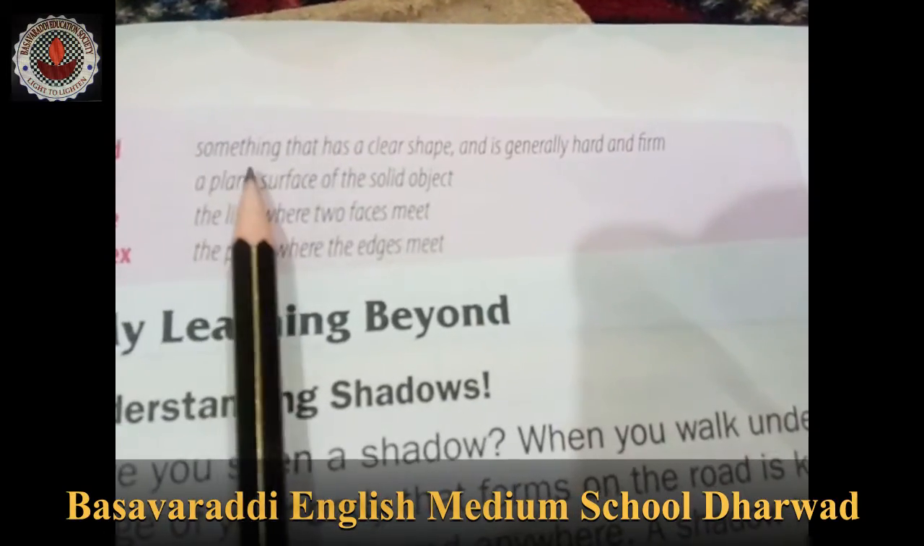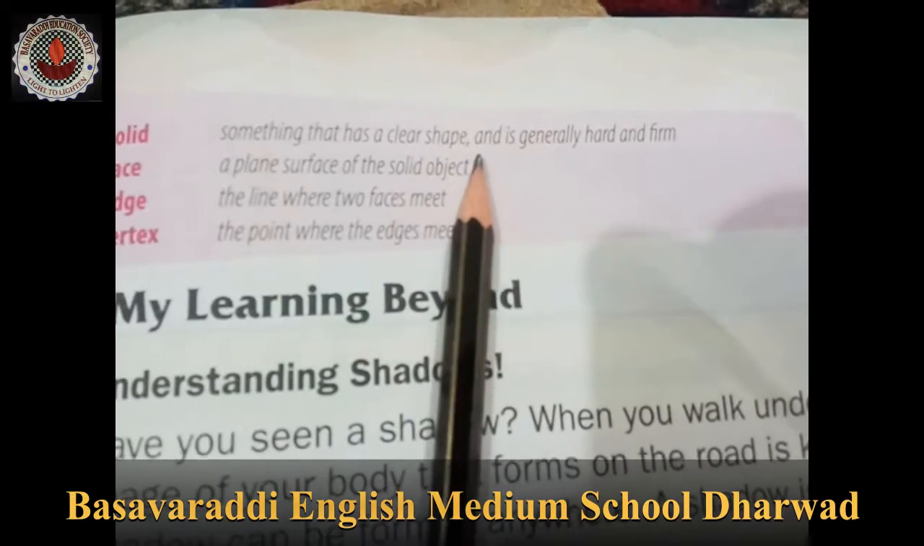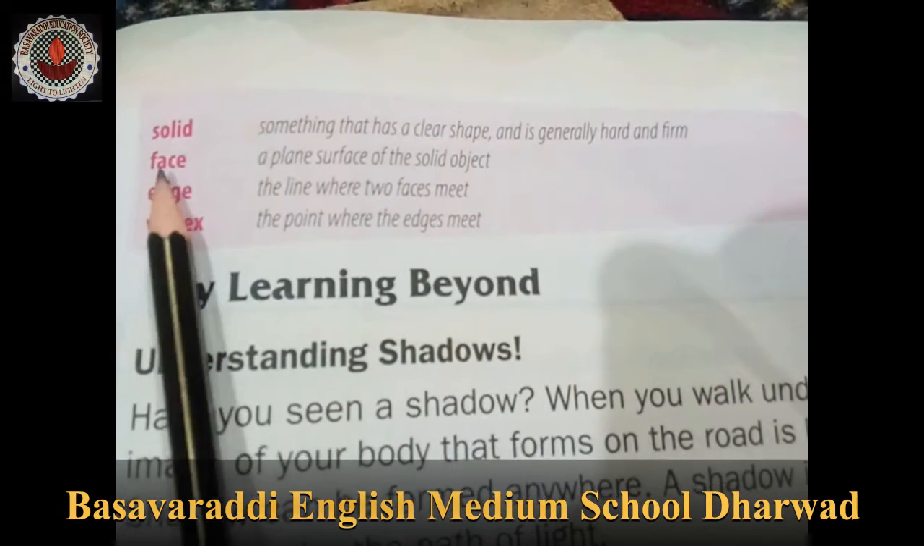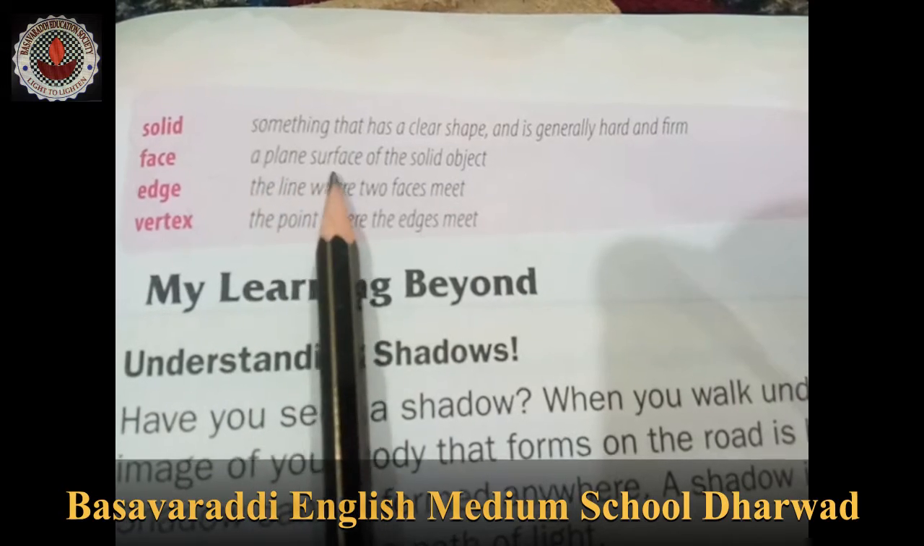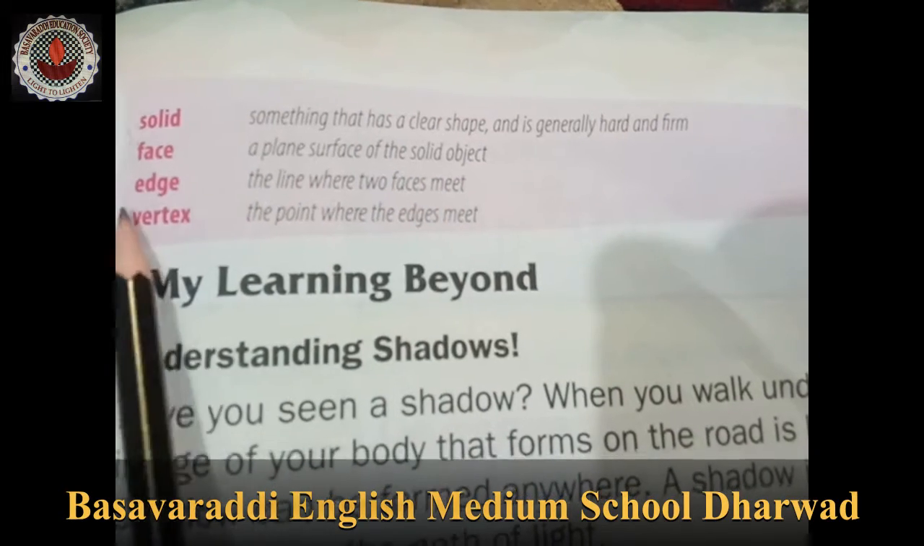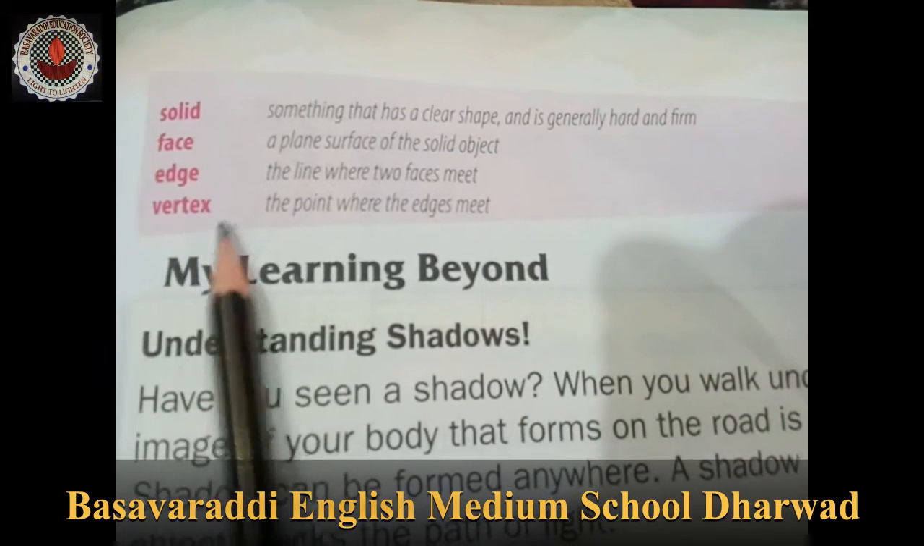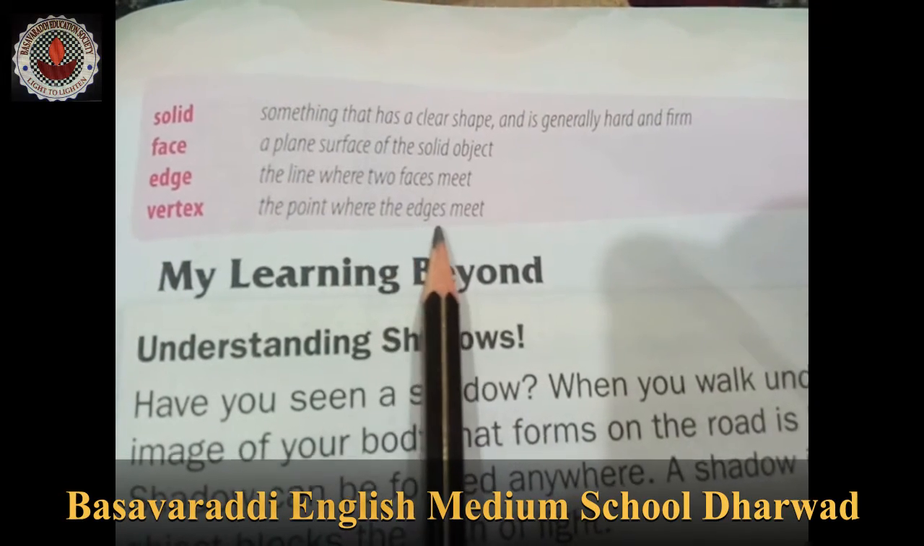See, solid means something that has a clear shape and is generally hard or firm. Face means a plane surface of a solid object. Edge means the line where two faces meet. Vertex means the point where the edges meet.